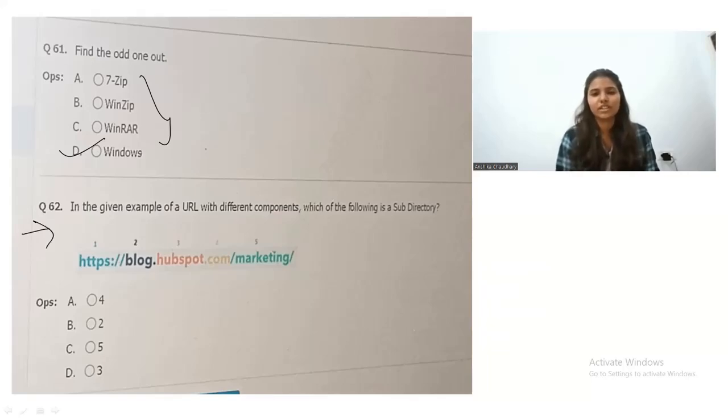So the next question is you have to find out what the subdirectory is here in this URL. Okay, so the subdirectory is this marketing 5. Okay, so option number C will be the correct answer for this question.